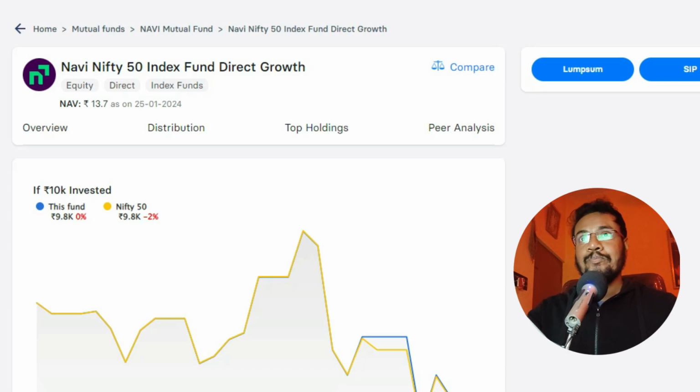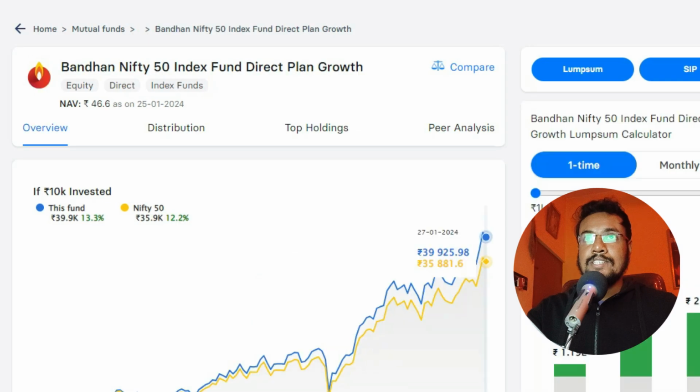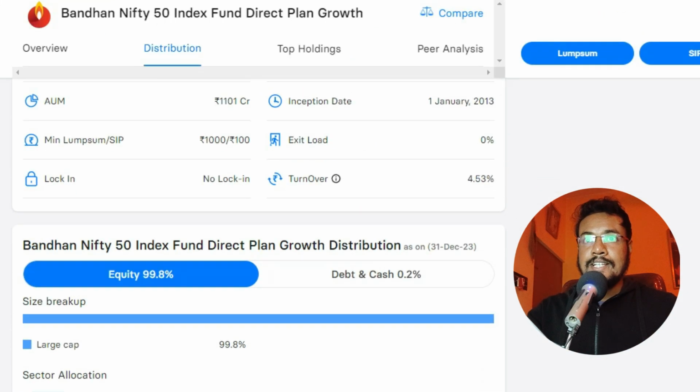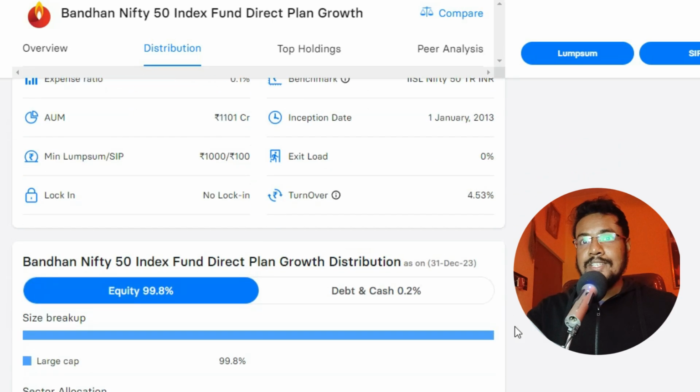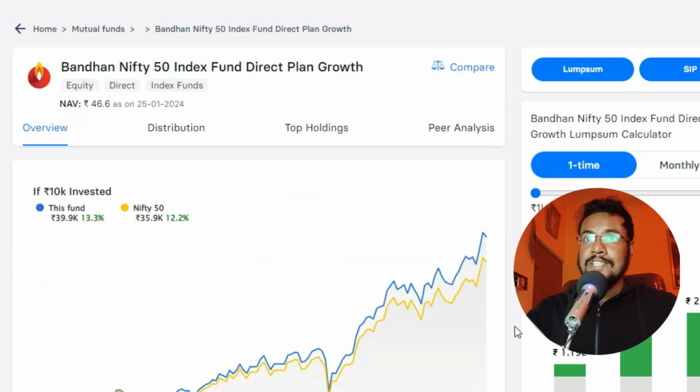Then we have this Bandhan Nifty 50 index fund. And as you can see, this fund has an expense ratio of 0.1%. It has an AUM of 1,101 crores, minimum SIP 100 rupees, minimum lump sum 1,000 rupees. And this fund doesn't have an exit load. And this fund was started back in January 2013. Okay, this fund also doesn't have any lock-in. So this is all that we have to know about this Bandhan Nifty 50 index fund.